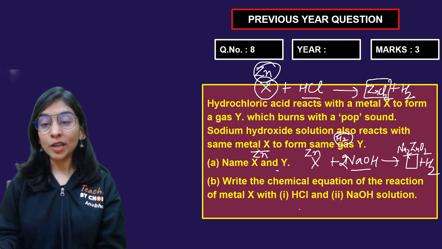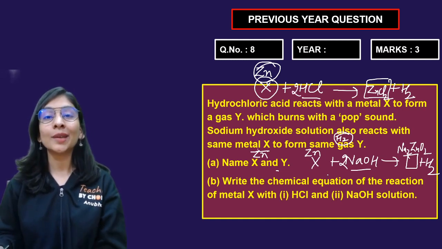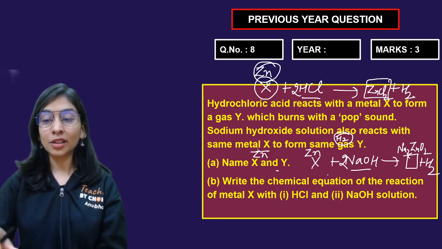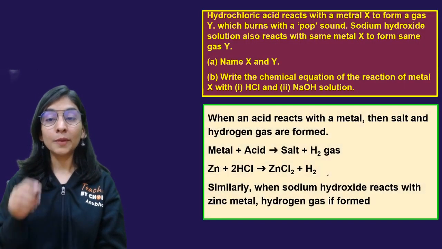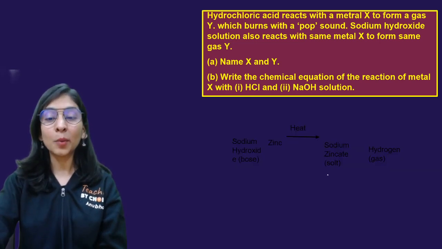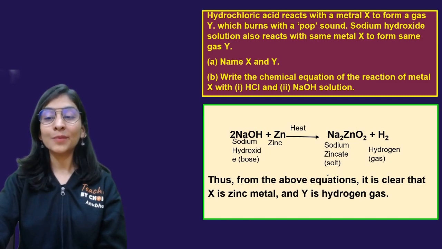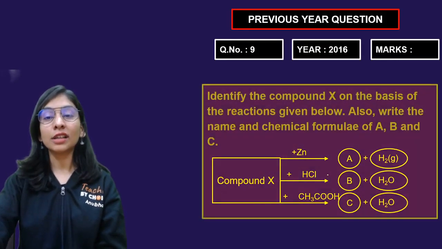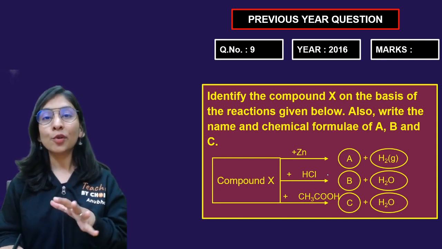Write the chemical equation with HCl and NaOH. That's what I did. Zinc with HCl, balanced chemical equation, zinc with NaOH. I wrote the product here also. Pretty awesome and very, very easy, students. I hope there are no problems. See, all the answers are written in a proper way also. Zinc with HCl and zinc with NaOH gives sodium zincate. Okay, that's the salt.